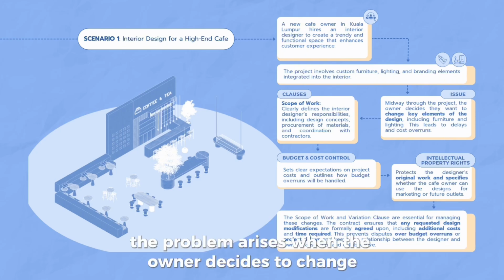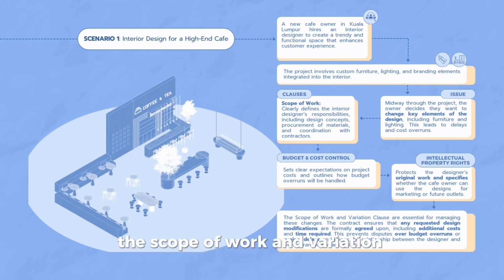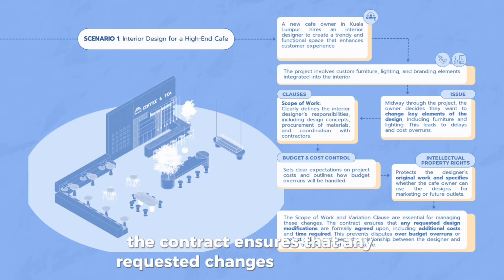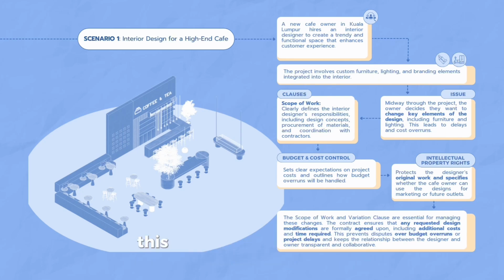The problem arises when the owner decides to change key elements of the designs halfway through the project. In this case, the scope of work and variation clauses are crucial for managing these changes. The contract ensures that any requested changes to the design, together with any additional costs and time needed, are legally agreed upon. This prevents disputes over project delays or budget overruns.